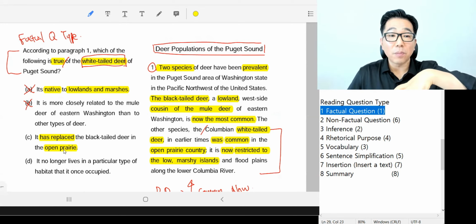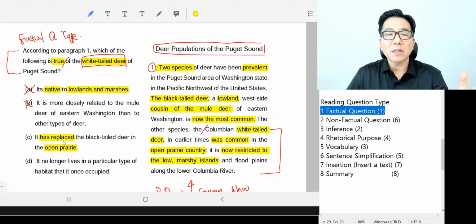White-tailed deer live in the open prairie to replace the black-tailed doesn't make any sense. They don't live in the open prairie anymore, so they couldn't possibly replace any other deer. So it's wrong in so many ways. Okay.